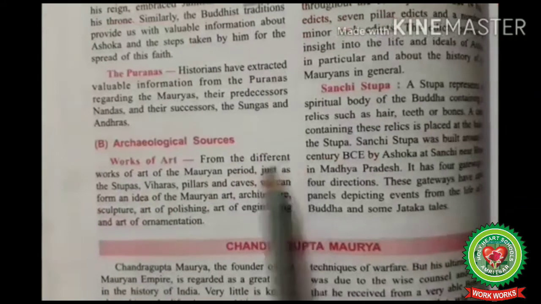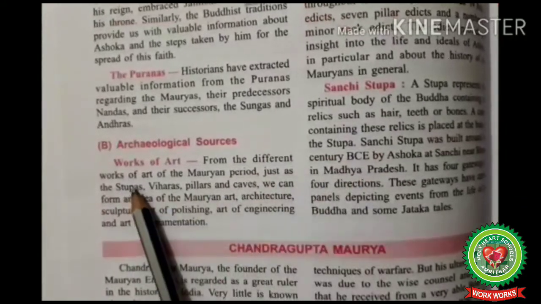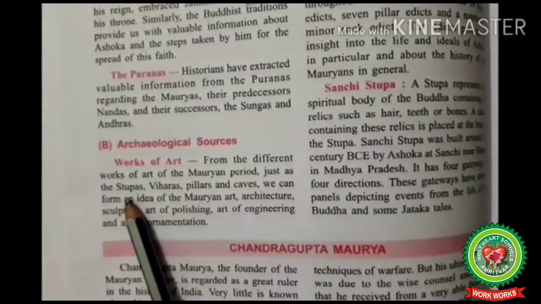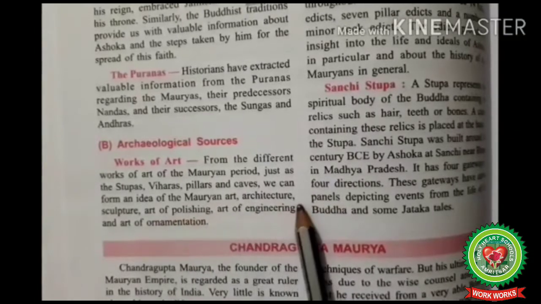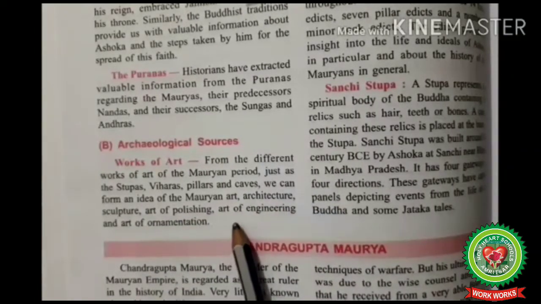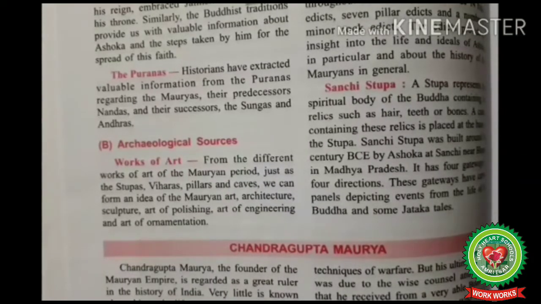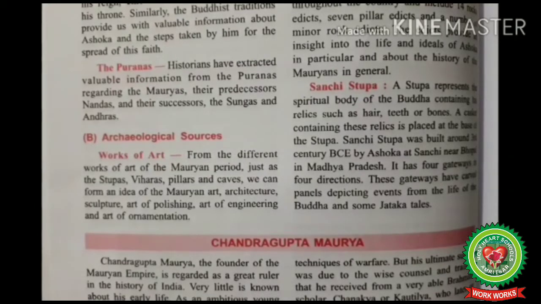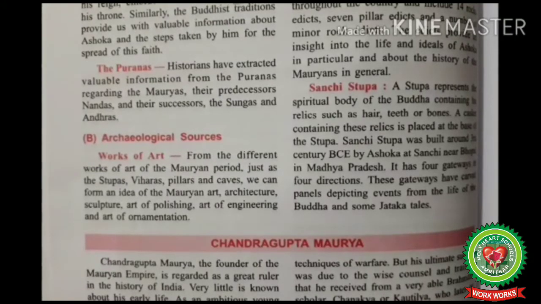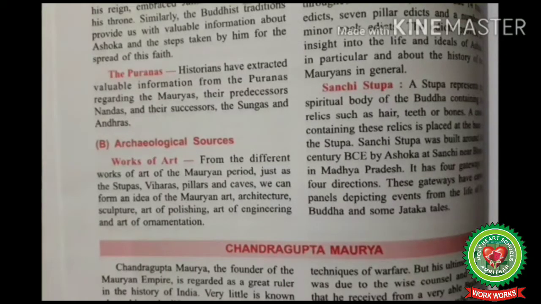The archaeological sources. Works of art. From the different works of art of the Mauryan period, such as the stupas, viharas, pillars, and caves, we can form an idea of Mauryan art, architecture, sculpture, the art of polishing, the art of engineering, and the art of ornamentation. We find that many works of art during the period of the Mauryan Empire, such as stupas, viharas, and pillars, are a great source of information about that period. We can form an idea of the Mauryan intellect through their art, architecture, sculpture, the art of polishing, engineering, and ornamentation.